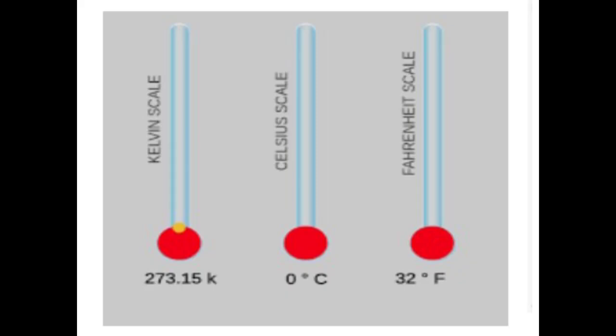You are already familiar with the units used to measure temperature. When you see the news, when you see the weather report, they use units like degrees Celsius. Sometimes they use degree Fahrenheit. The SI unit of temperature is Kelvin. The units we generally use to measure temperature are the degree Celsius and the degree Fahrenheit. So three units are there: Kelvin, degree Celsius and degree Fahrenheit, and these three units refer to three scales of temperature.